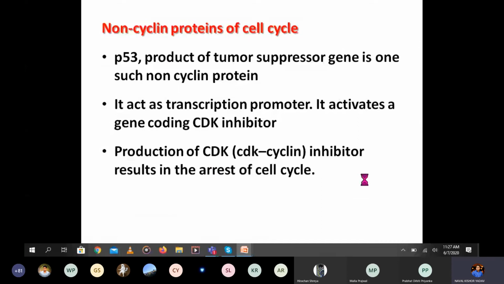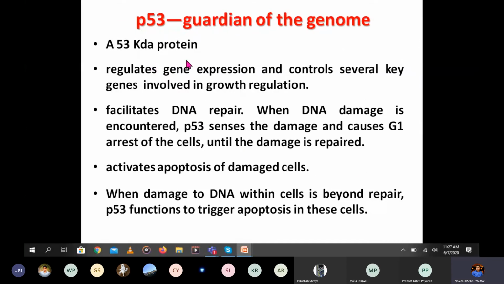So what is this P53? It is a 53 kilodalton protein. It regulates gene expression and controls several key genes involved in growth regulation. It also facilitates DNA repair. When DNA damage is encountered, P53 senses that DNA damage and causes G1 arrest of the cell until the damage is repaired.